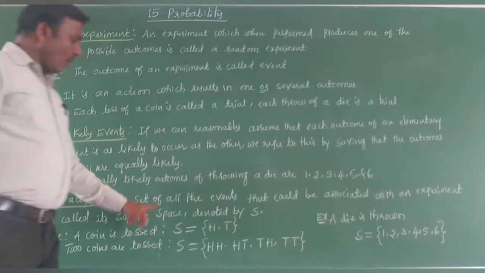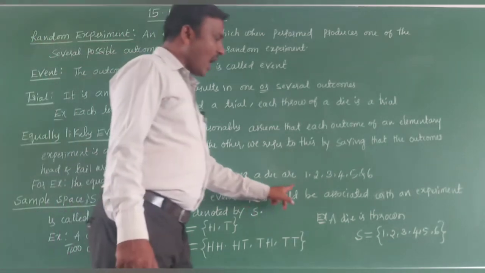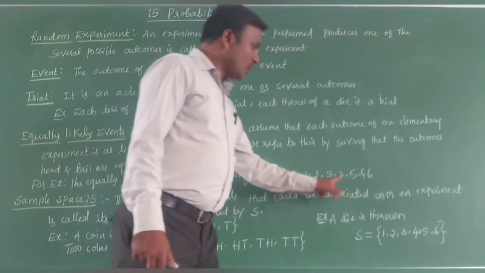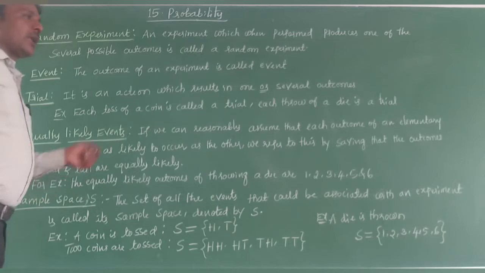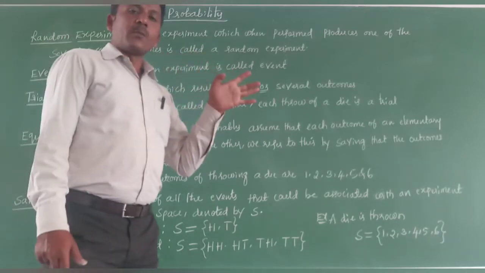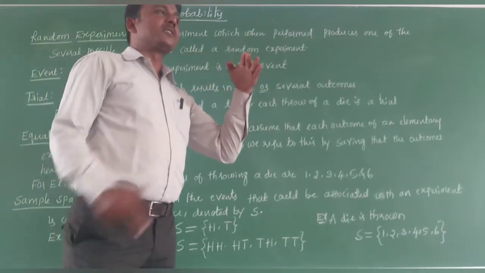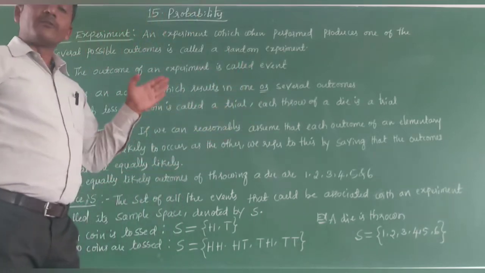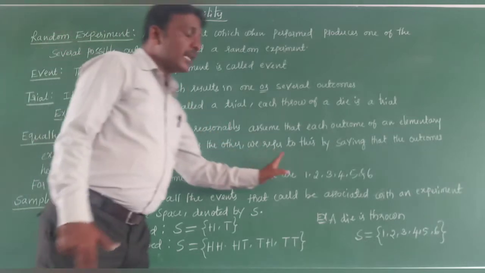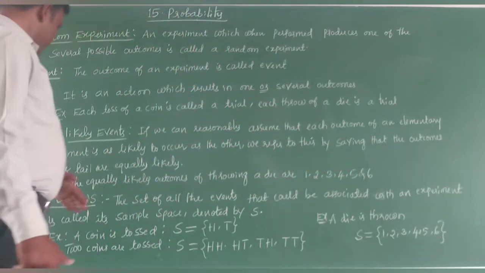The equally likely outcomes of throwing a die are 1, 2, 3, 4, 5, 6. There also you have to note down the number of times of getting 1, 2, 3, 4, 5, 6, and you will get equally likely outcomes.